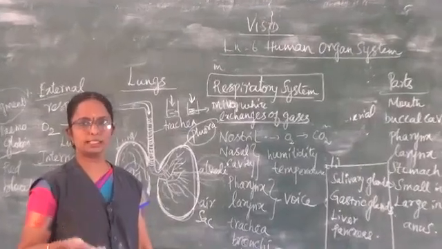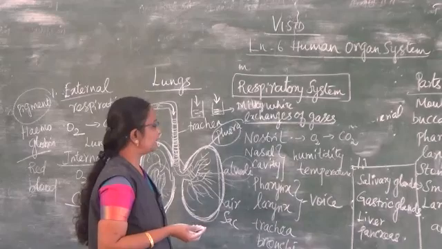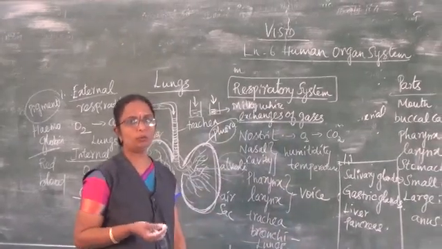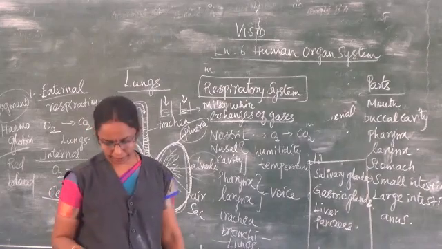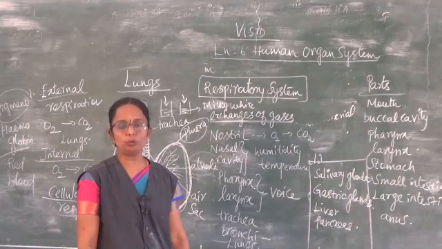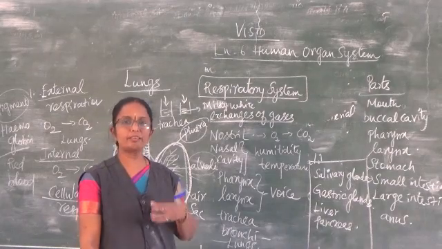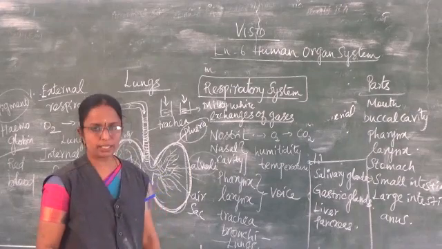In the mouth, teeth are there. Teeth help in chewing and biting the food we have taken. And then the salivary glands produce the antibacterial saliva. The saliva mixes along with the food and makes it easy to swallow. And then it enters into the stomach.